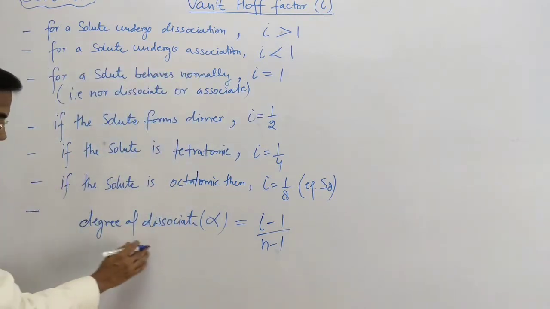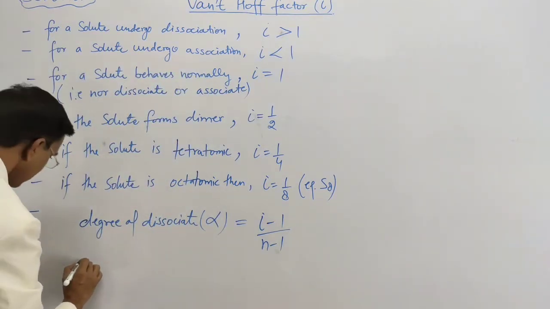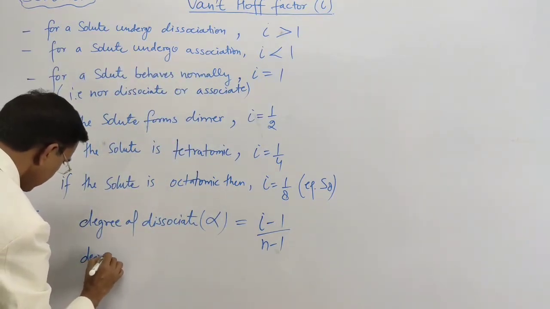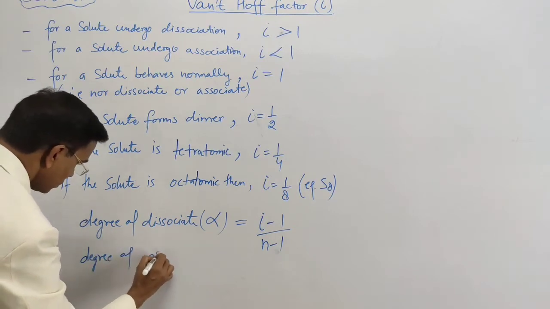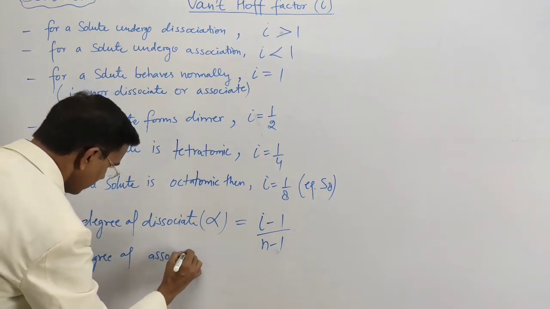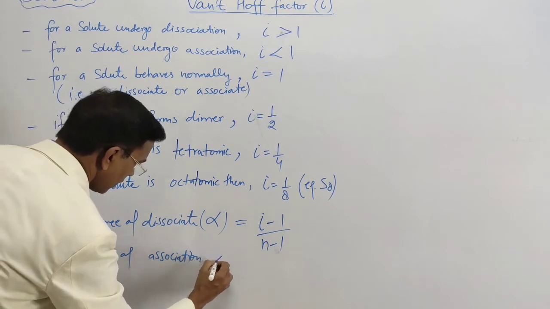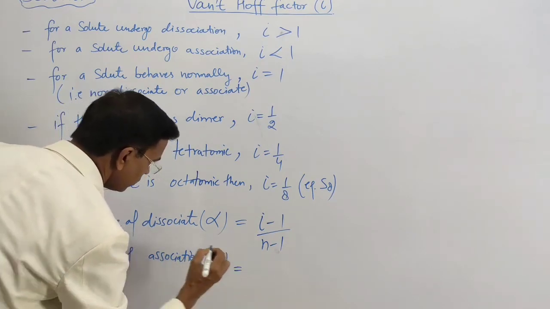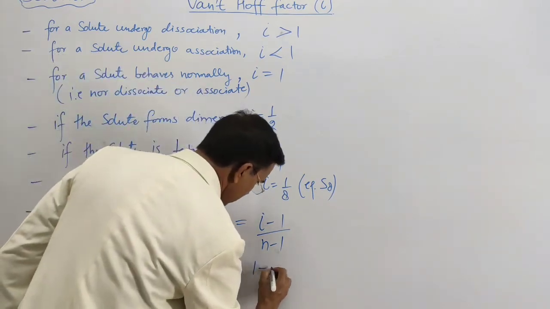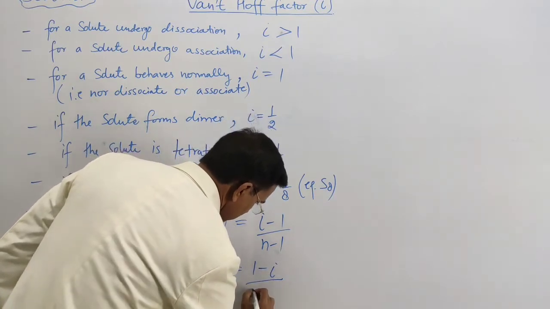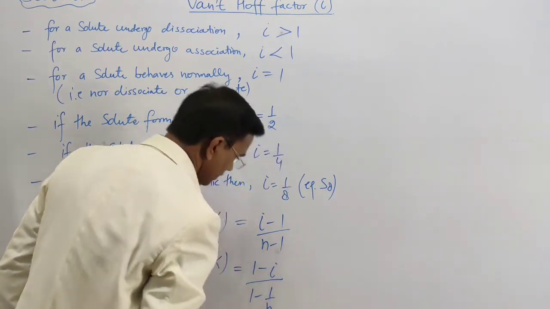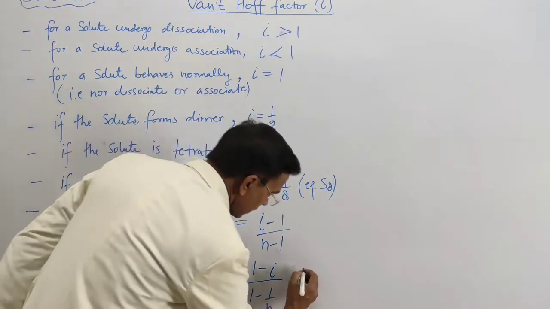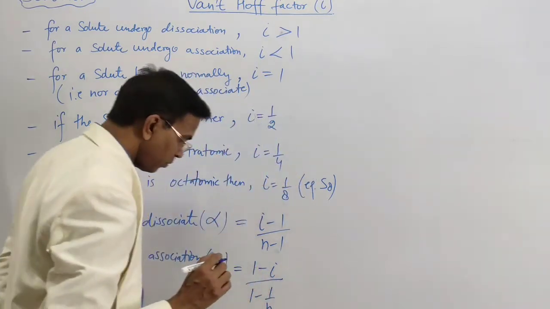Now the degree of association alpha will be equal to 1 minus i upon 1 minus 1 upon n, where n is, what is n here? It is the important point.